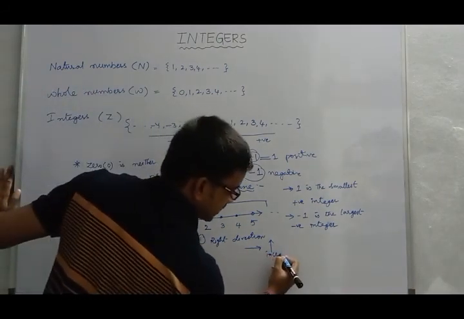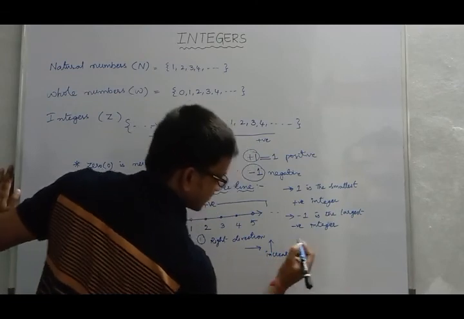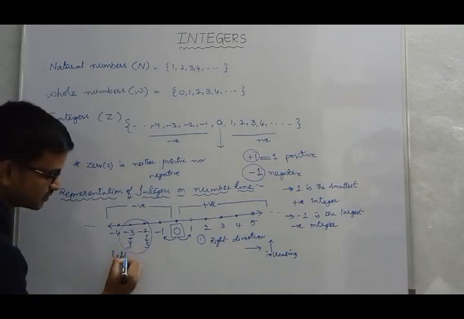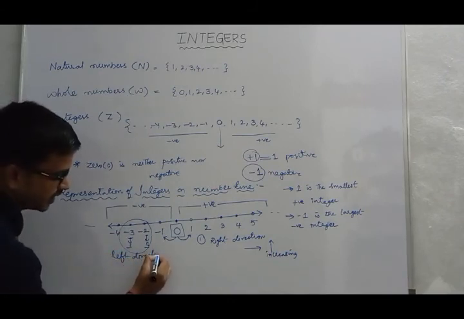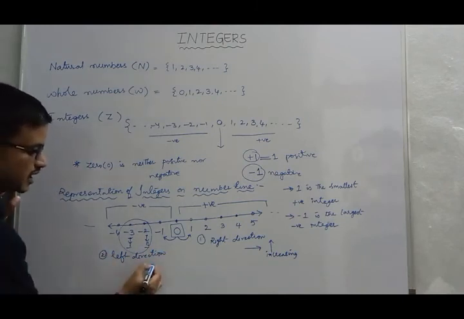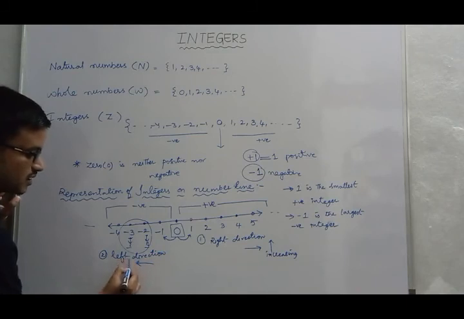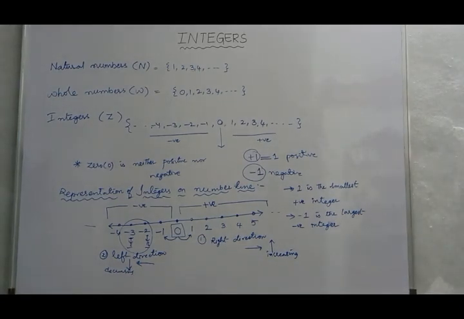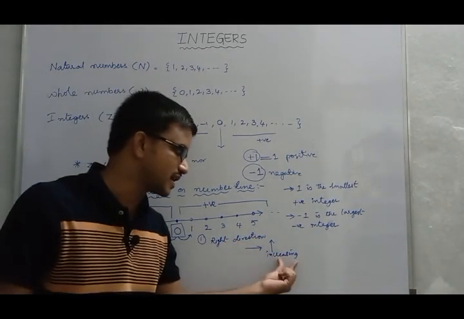The values are increasing. If you move in the left direction on the number line, the reverse, the values will decrease. When we move in the right direction on the number line, the values are increasing.